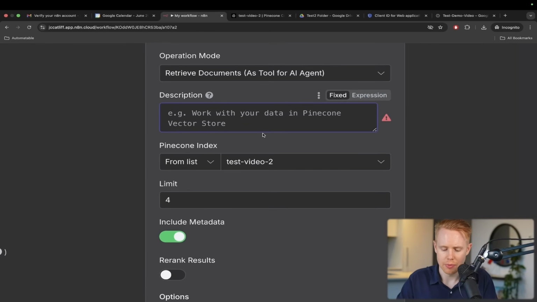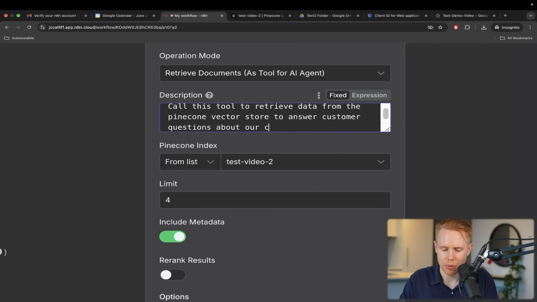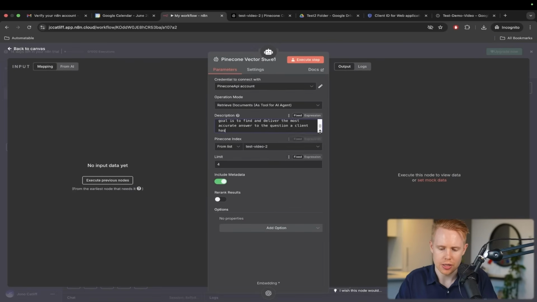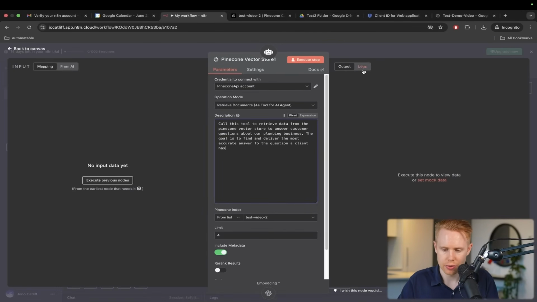Okay, so: call this tool to retrieve data from the Pinecone Vector Store to answer customer questions about our plumbing business. The goal is to find and deliver the most accurate answer to the question a client has. Okay, cool. This is important. We want to have a good description in here describing what's going on.